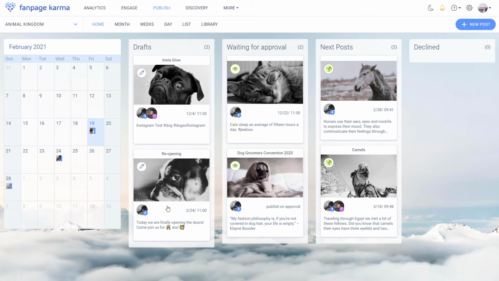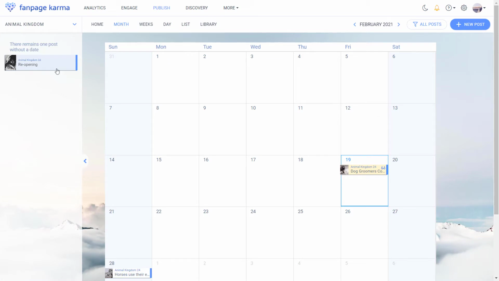Here you have an overview of your current drafts, posts that are waiting for approval, next already scheduled posts, or declined posts. You can also view the posts in the calendar as a monthly, weekly, or daily view. Posts that are not scheduled yet can easily be dragged into the calendar.